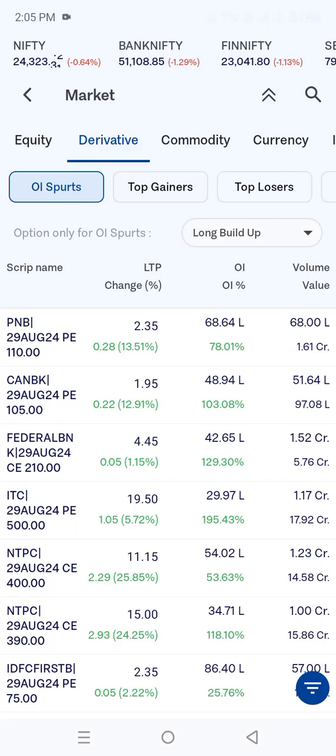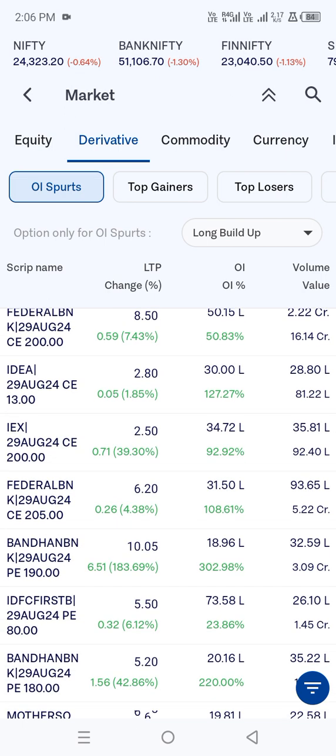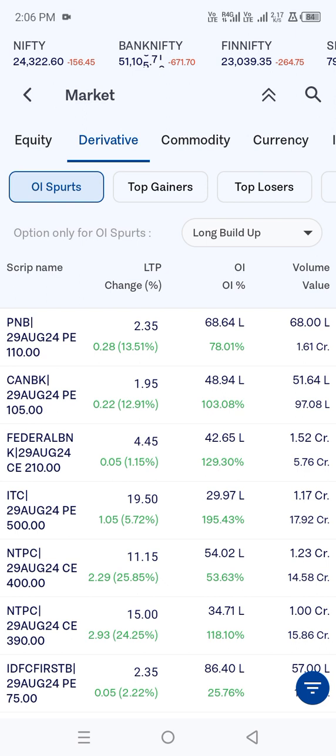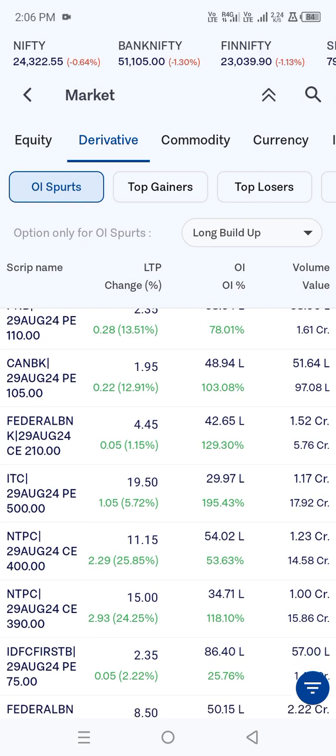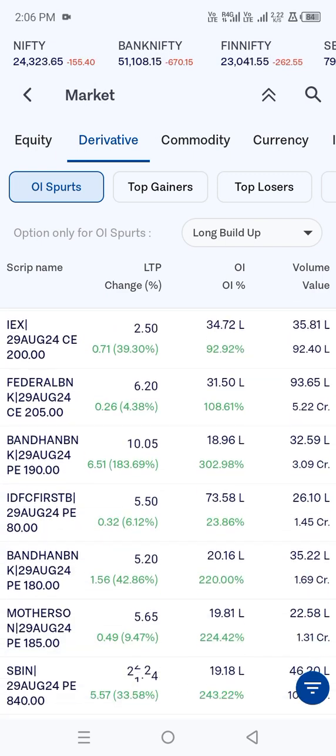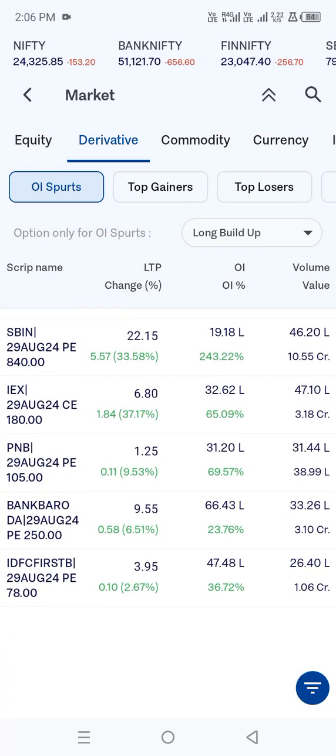Hi, so we are going to check today, day 24. We are going to check what happened to our data, how the data performed. As you see, we always see Idea, but there was no Idea today. There is a Punjab National Bank with 110 PE in our data. Basically, Punjab National Bank 105 PE also is there.